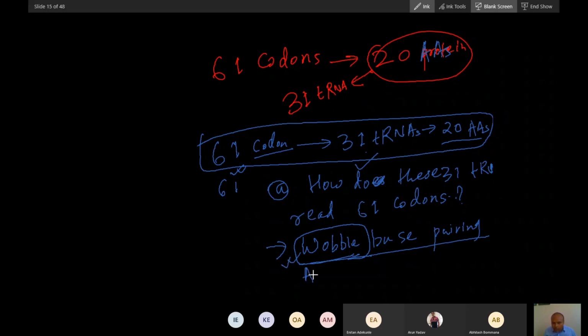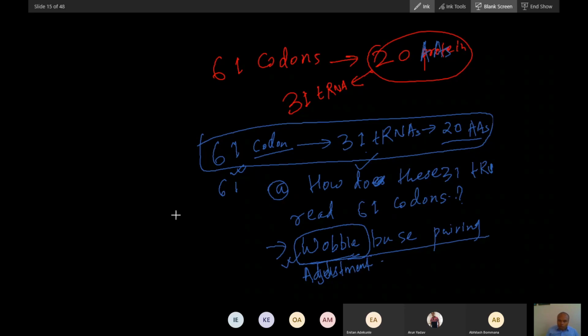The other meaning is adjustment. You can say adjustment base pairing. So this adjustment base pairing is the answer to the question: how do these 31 tRNAs read these 61 codons? So this is the answer.